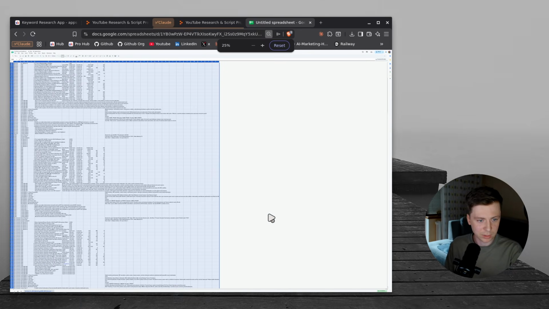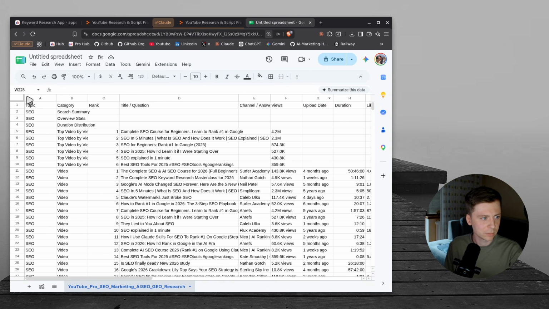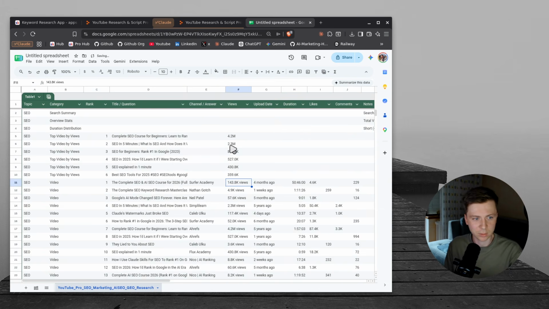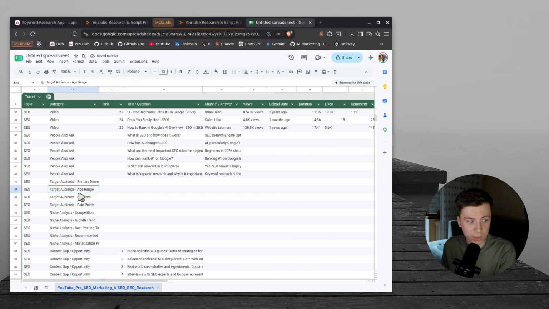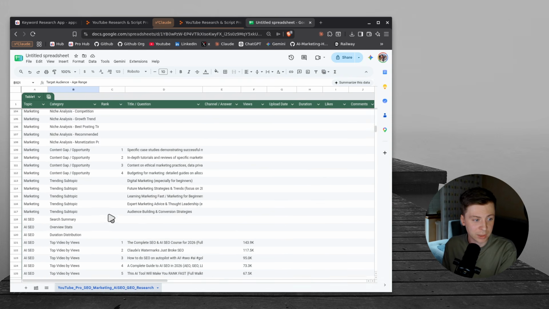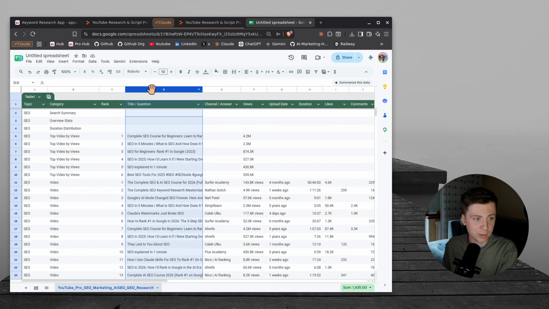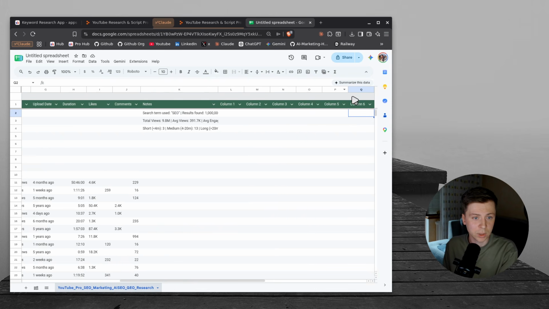Let's say I think we can even... wow, okay, that's quite a lot of things. We can also summarize this whole data, right? We can also convert to table, because that will be, I think, a lot easier for us. And here we have category. So this is search and summary, overview, stats, top videos, people also ask, target audience, trending subtopics, content gaps, top video by views. Wow, okay. So we have category, rank, title and questions, channel and answers, the views, upload date, duration, likes, comments, notes, and a few other columns.